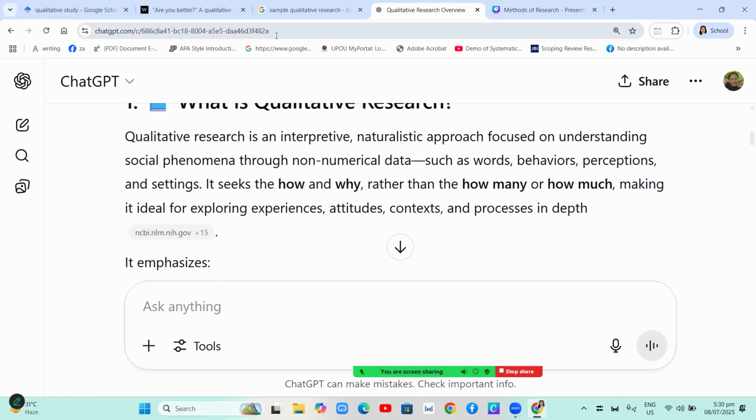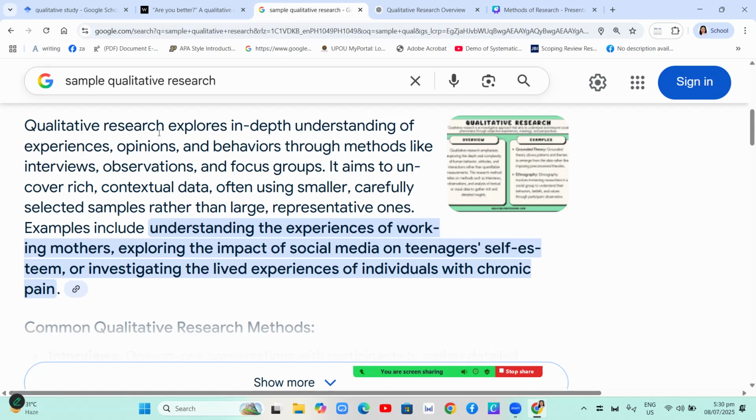Okay, so let's see another definition of qualitative research from Google AI. Qualitative research explores an in-depth understanding of experiences, opinions, and behaviors through methods like interviews, observations, and focus groups. It aims to uncover rich contextual data, often using smaller, carefully selected samples rather than large, representative ones. Examples include understanding the experiences of working mothers, exploring the impact of social media on teenagers' self-esteem, or investigating the lived experiences of individuals with chronic pain.